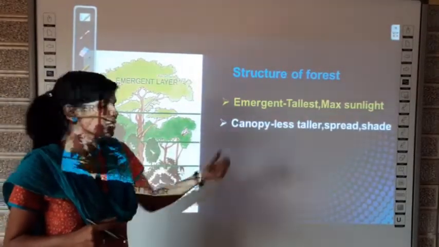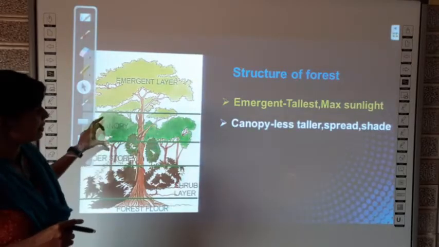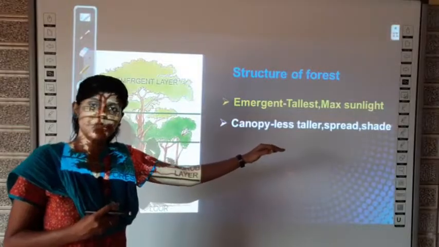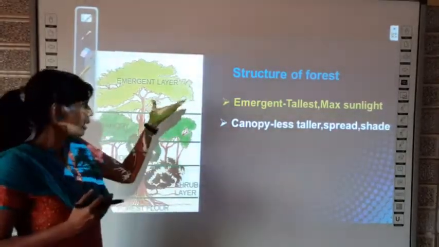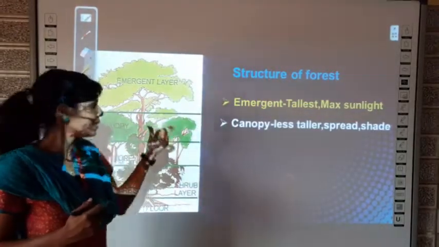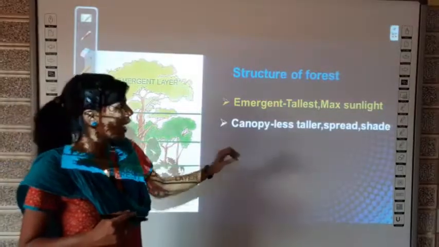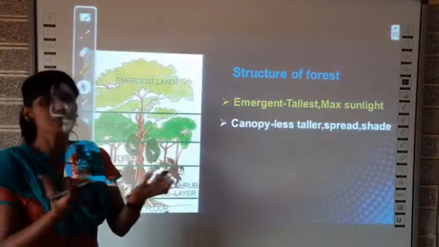The second layer is the canopy. This is the canopy layer. This will also have tall trees, but they are less tall. They are of course tall, but when compared to the trees of the emergent layer, they are less tall in nature, and these trees spread.